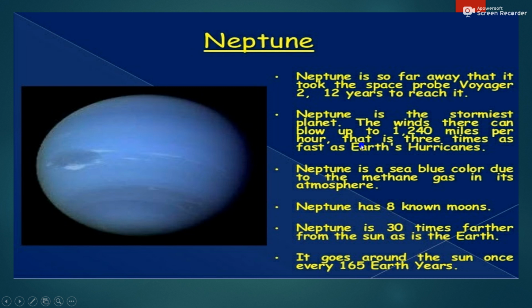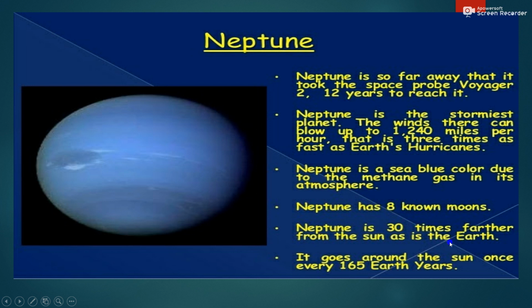Neptune is a sea blue color due to the methane gas in its atmosphere. Neptune is full of methane gas. Its atmosphere is full of methane gas, so its color is blue from space. Then Neptune has 8 known moons. There may be other moons also, but the number of known moons is still 8.